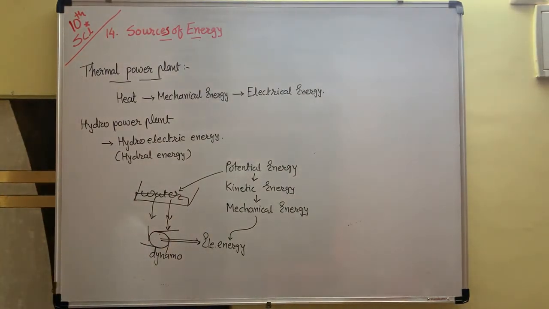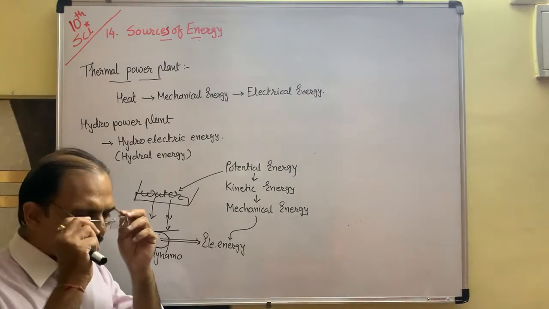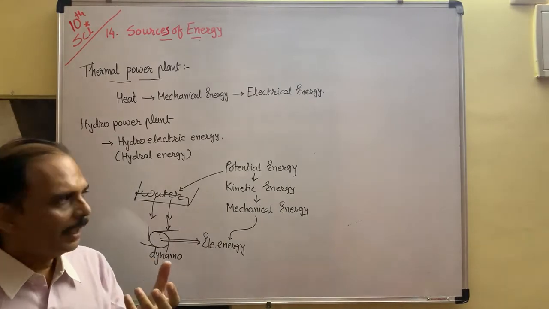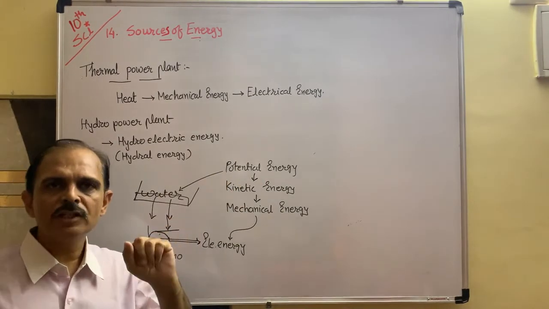Okay? The advantage of this hydro power plant is what? It produces electricity by using flowing water, means conversion of mechanical energy. And what happens when rain is falling? Then we can collect the rainwater in the dam, and so we try to increase the potential energy.